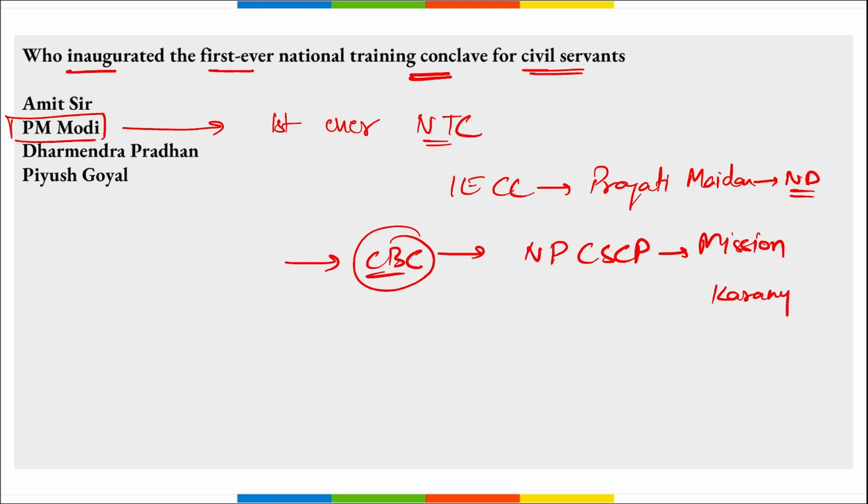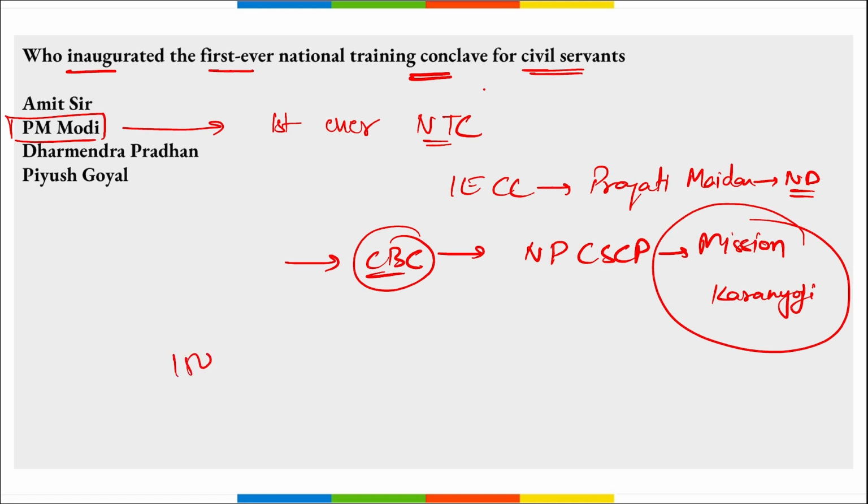So we can say in simple words that this event, the first ever National Training Conclave, is being organized under Mission Karmayogi. It is organized at the International Exhibition and Convention Centre at Pragati Maidan in New Delhi, and the main aim is to strengthen training infrastructure for civil servants across India. Right? Remember, the Integrated Government Online Training Karmayogi platform has brought about a level playing field as it provides opportunities for everyone for training.